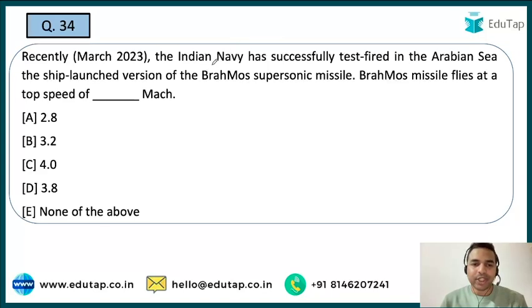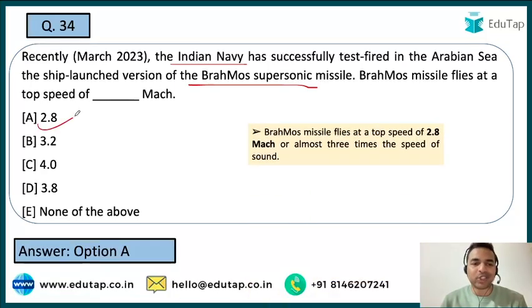Now the next question. So guys, Indian Navy ने recently successfully test fire की है अरेबियन सी के अंदर BrahMos supersonic missile and the question is on the top speed of the BrahMos supersonic missile. तो अगर हम बात करते हैं गाइस तो यहाँ पर 2019 और 2021 के अंदर BrahMos के ऊपर क्वेश्चन आ चुका है and that is why you are required to basically tell me what is exactly the top speed of the BrahMos supersonic missile as it is in the news recently. So guys, here the right answer to the question is option A, that is 2.8 Mach.